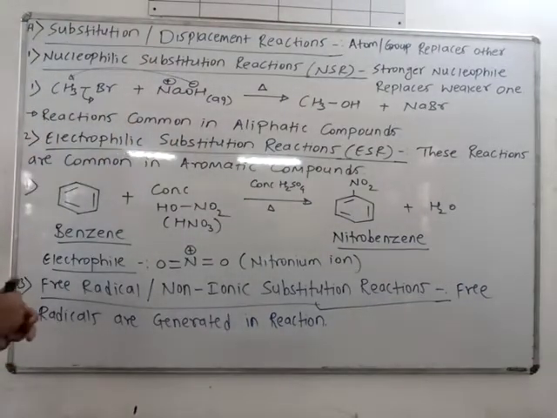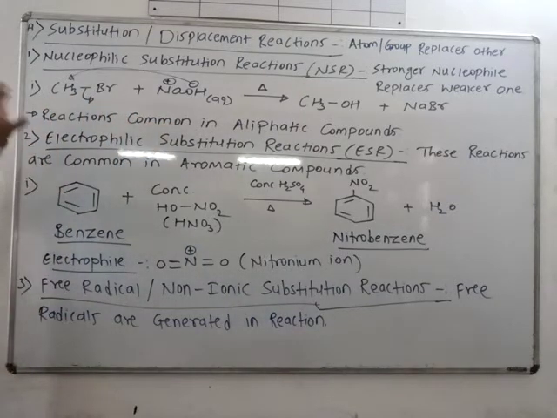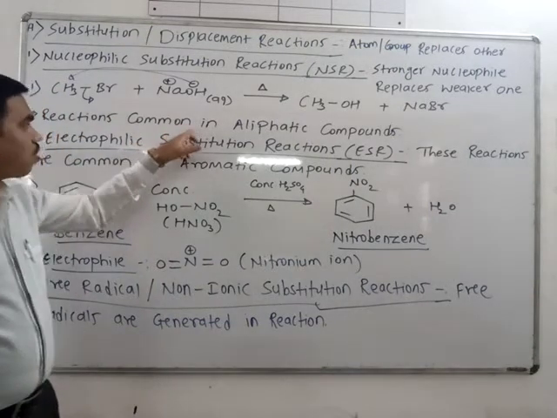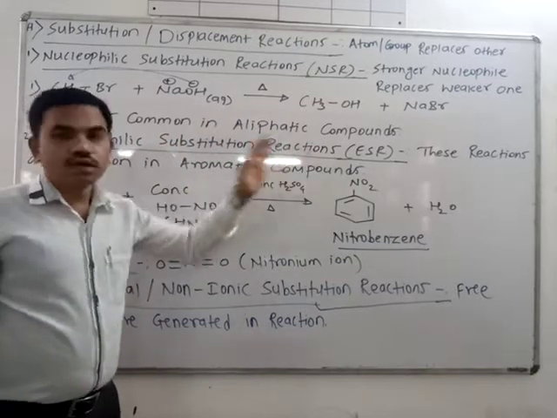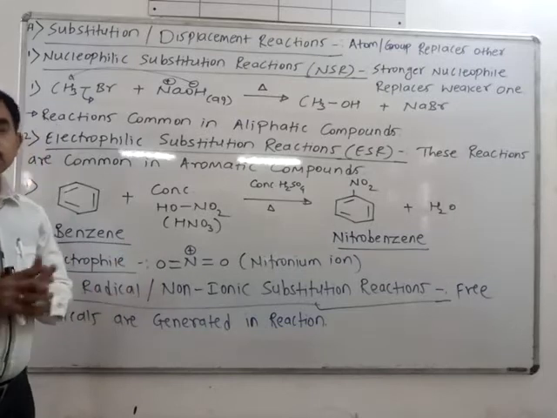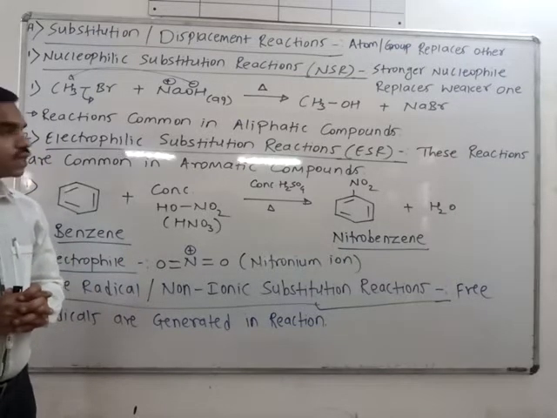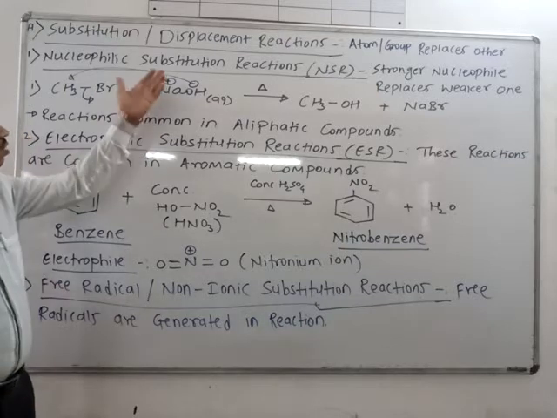So from alkyl halide you will get alcohol, that is methanol. So this is the first example, and these reactions are common in aliphatic compounds only. These reactions are not observed in the aromatic compounds. Okay, generally in the aliphatic compounds. So this is the first type.